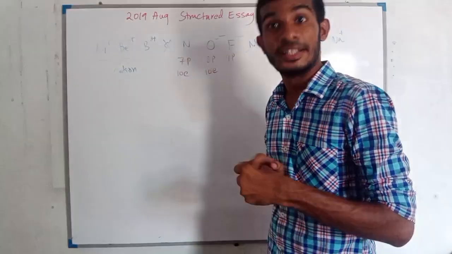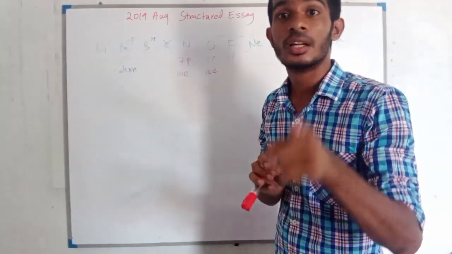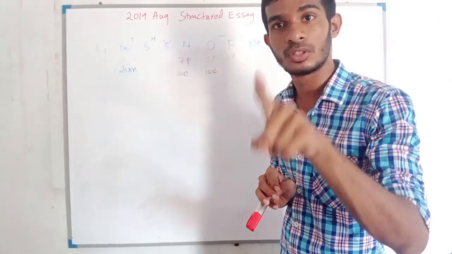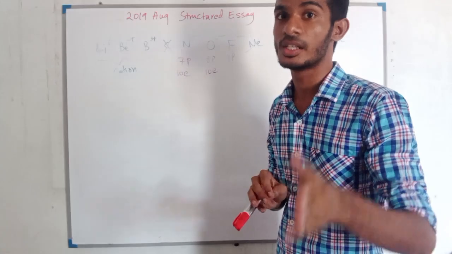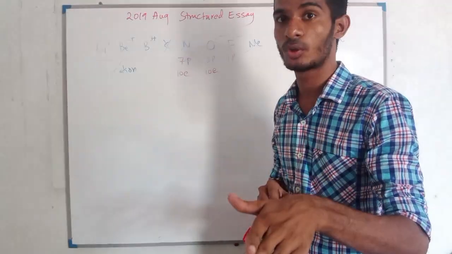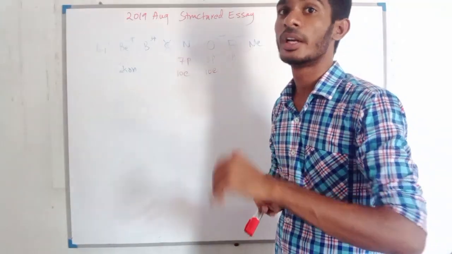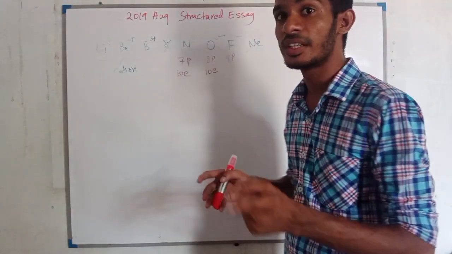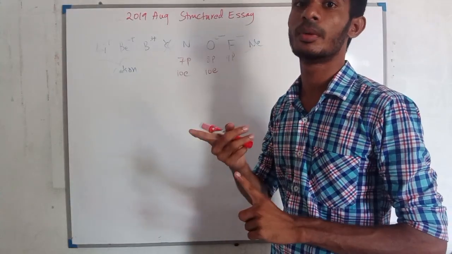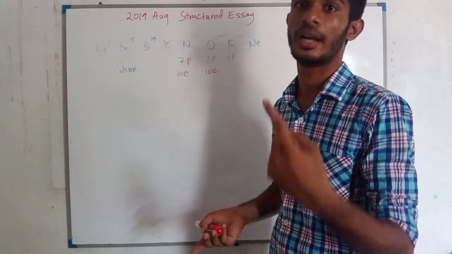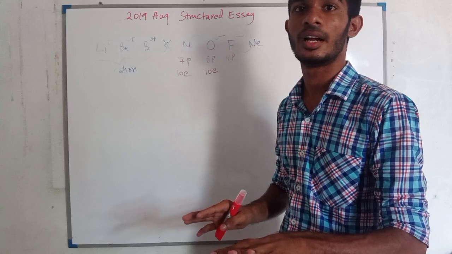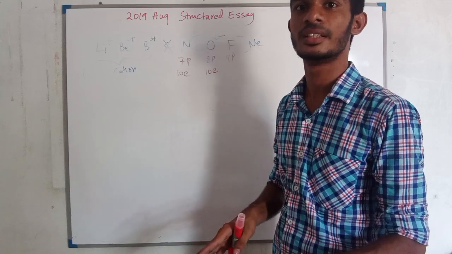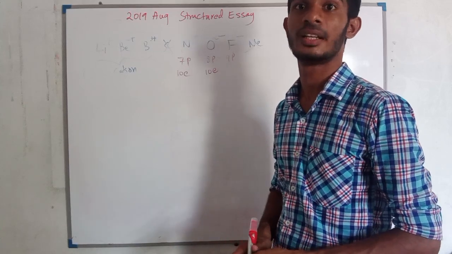So for atoms, atomic number will be equal to number of protons, that will be equal to number of electrons. But for ions, that is not the case. Atomic number is equal to number of protons, but that is not equal to number of electrons, because if it is an anion, the number of electrons will be higher than the atom, and if it is a cation, the number of electrons present in the cation will be lesser than the parent atom.